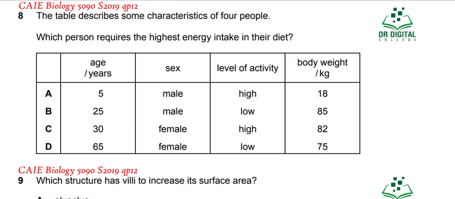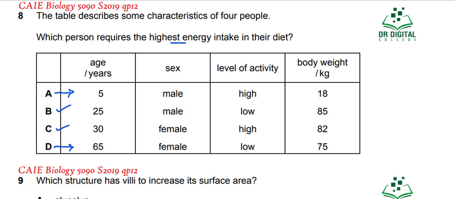In question 8, the table describes some characteristics of 4 people. Which person requires the highest energy intake in their diet? So age is 5, 25, 35 and 65. You know that in case of A, the body mass is very low, and in case of D, it is old age, the metabolic rate will be very low. Okay, so the highest energy can be for a person of 25 years old or a 35-year-old.